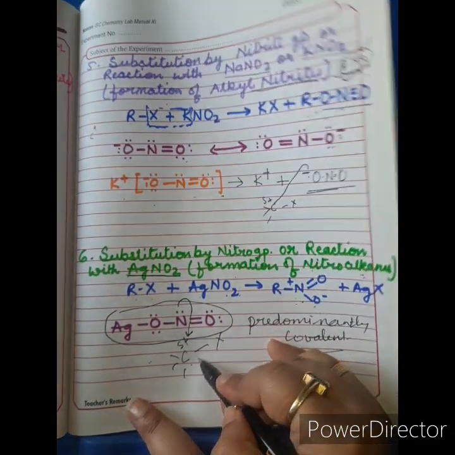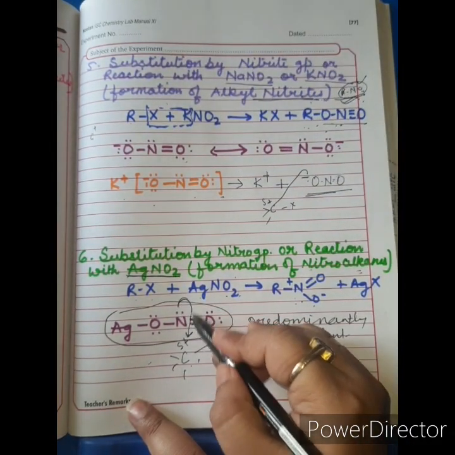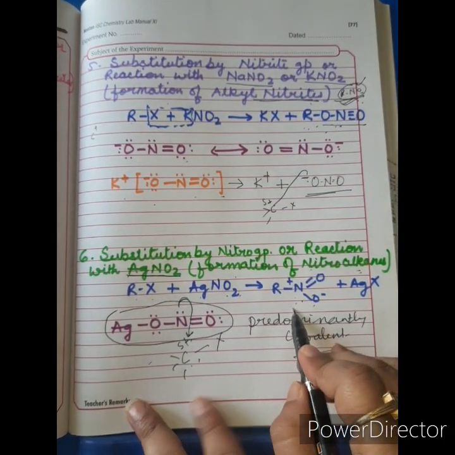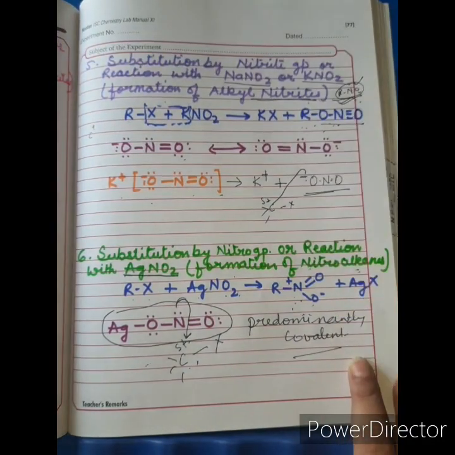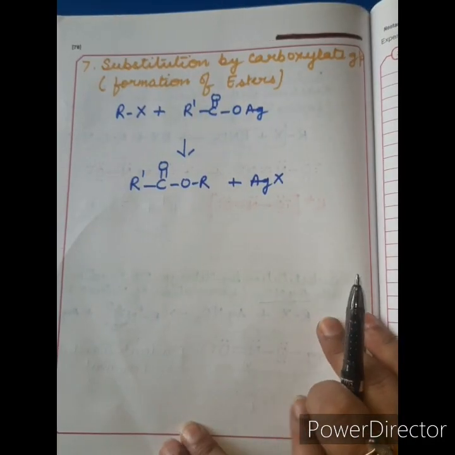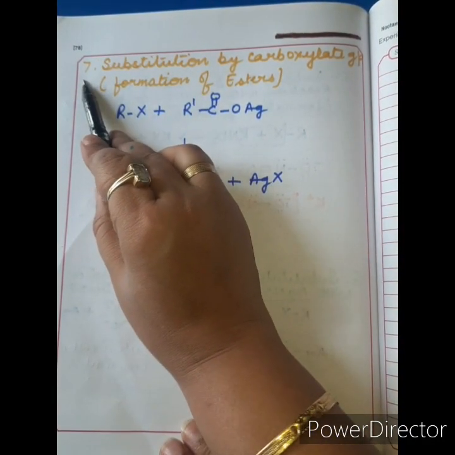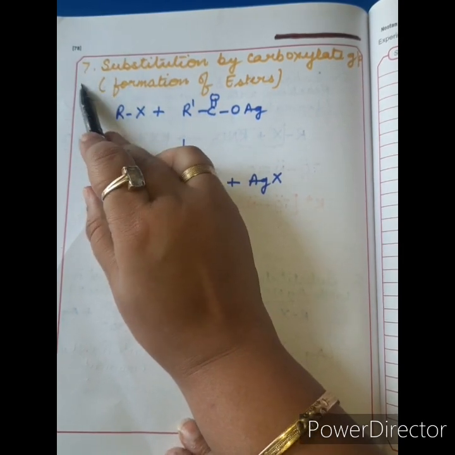Since it attacks from the side of nitrogen, it results in the formation of nitroalkane, not the alkyl nitrite.